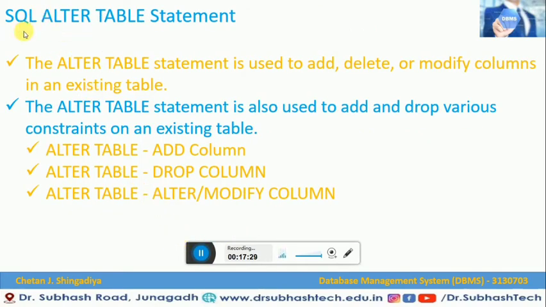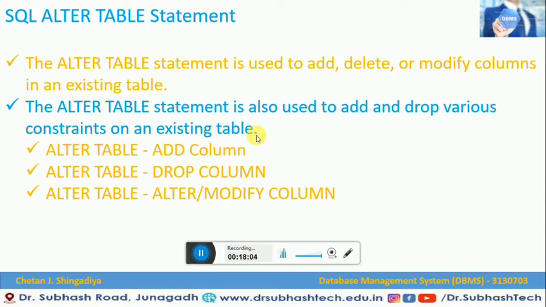Now one more important concept in SQL, that is the alter table statement. Now what is that alter table statement? An alter table statement is used to add, delete or modify columns in an existing table. Let me explain once again, because it is the most important topic in SQL. The alter table statement is also used to add or drop various constraints on an existing table.